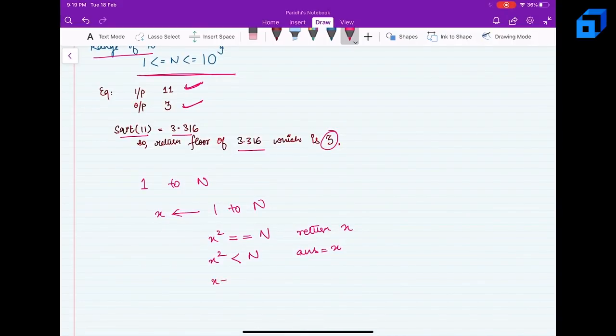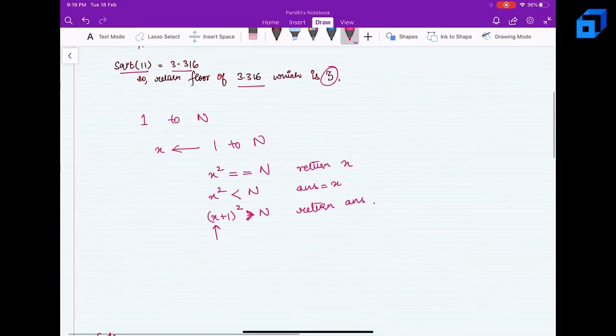Let's say x plus 1, the value just greater than x, has its square become greater than n. So we know the previous value did satisfy, so we will simply return the stored answer, because any x greater than this will not be the answer.